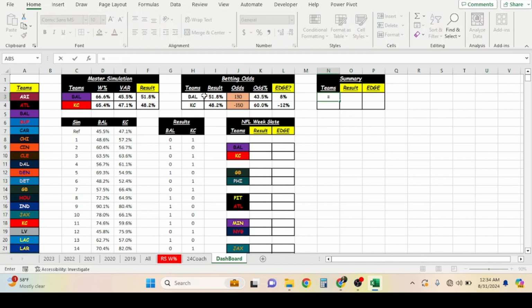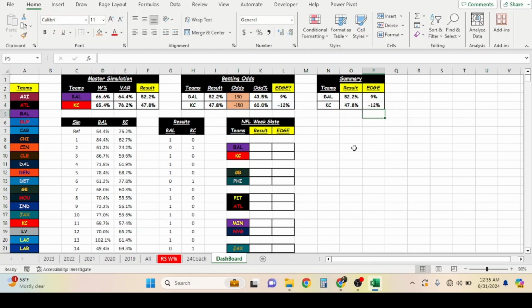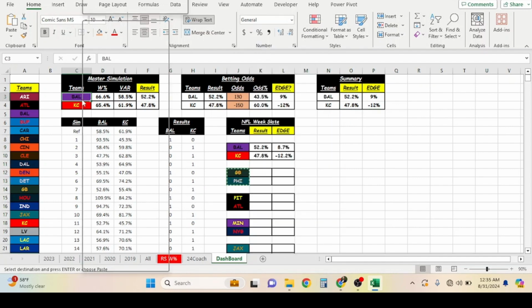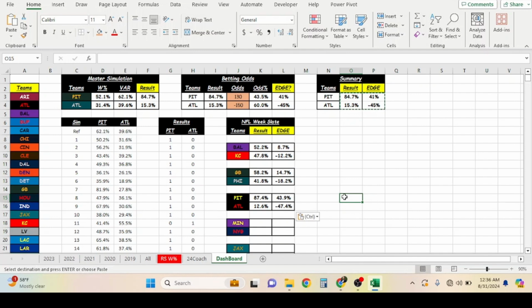I like to put summary here. Why do I put the summary in this box here? Well, it helps me track the slate, or in other words, record keep, right? We always need to record keep. So from this Baltimore statistic, you make it very, very easy for yourself. You put the result. This will track the result of the game. And then you want to track the edge. And boom. And what will we do? I'll simply copy, paste. On to the next game, copy, paste. That's how simple it is with this model.